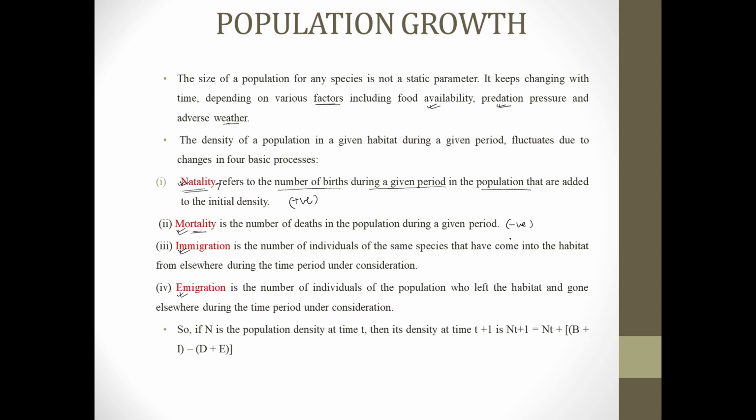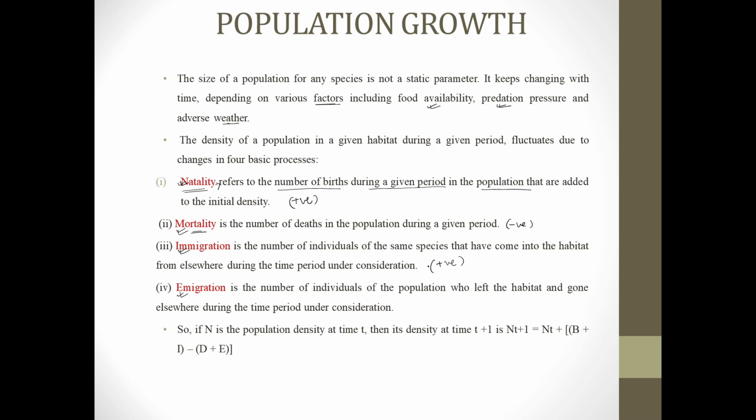And immigration is the number of individuals of the same species that have come to that habitat in a given period of time from somewhere else. Originally they were not there. So its effect on population growth is a positive impact, it will lead to population growth.